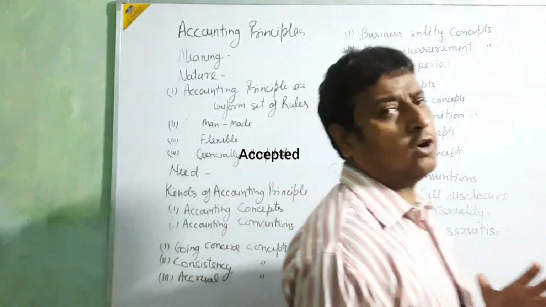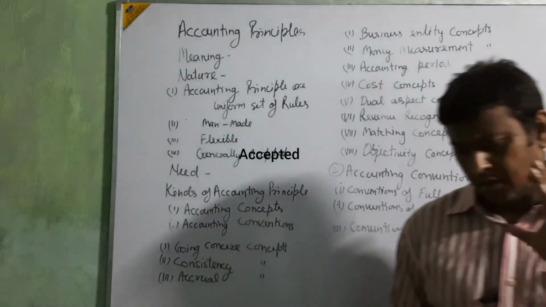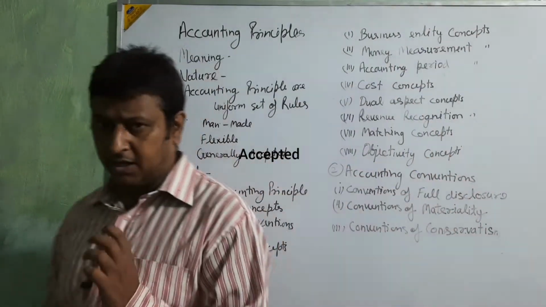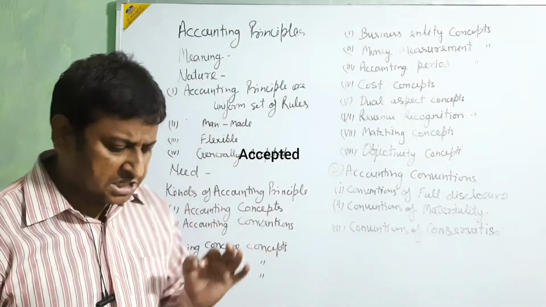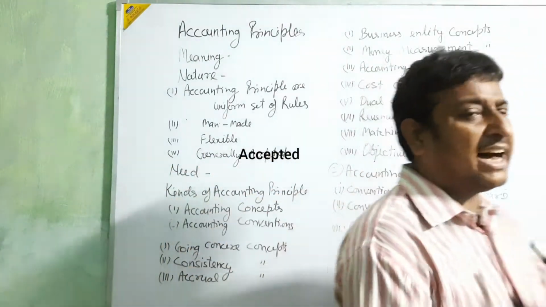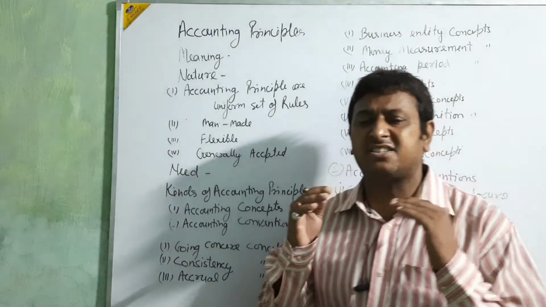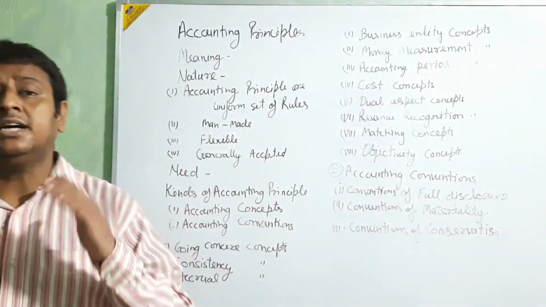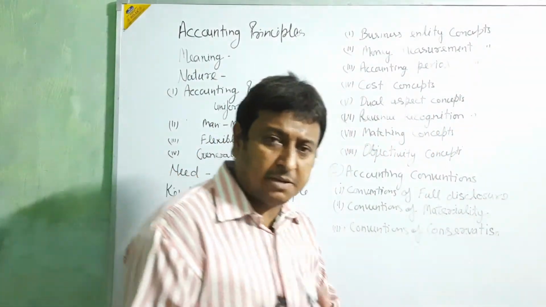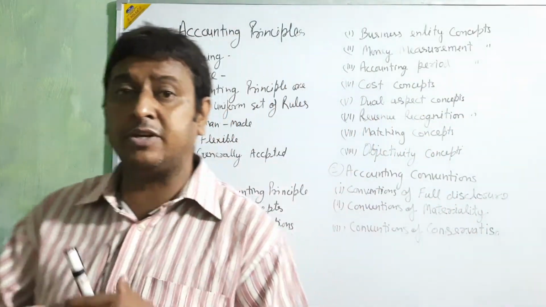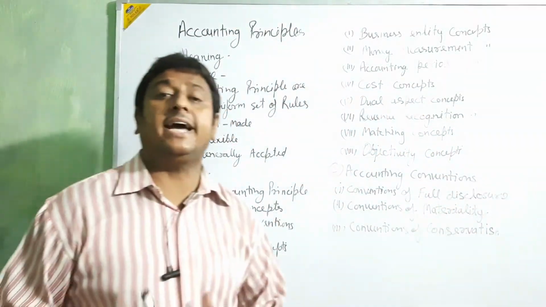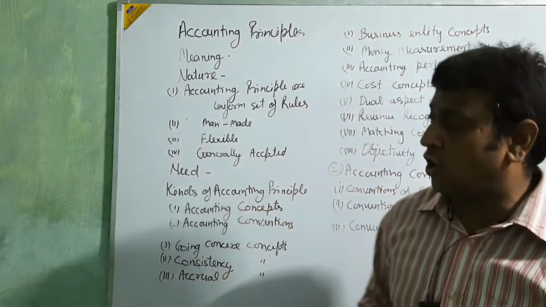For the meaning of accounting principle, first we are going for the principle. Principle means the guidance or guidelines or rule or instructions. Those guidelines, those rules, regulations and systems we are going to follow in accounting, that is called accounting principle.